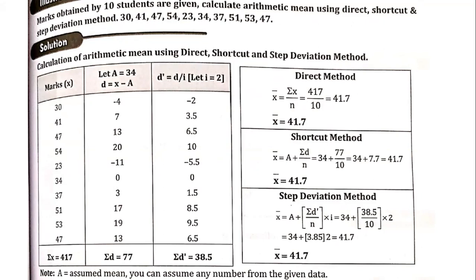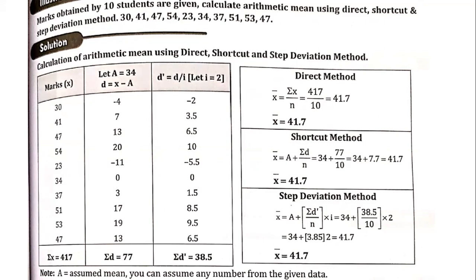Now let us see how all three methods are applied here. In case of the direct method, the sum of the numbers, that is 417, divided by 10, the answer will be 41.7. In case of the shortcut method, we have to take an assumed mean and take deviations from the assumed mean. Let us take an assumed mean as 34. There is no rule that we have to take 34 as assumed mean; any number you can take as an assumed mean.